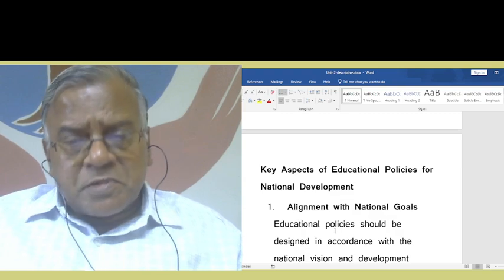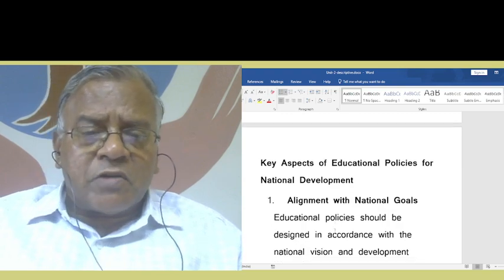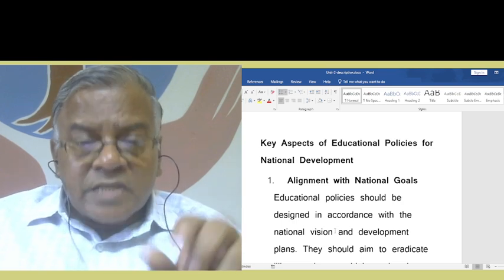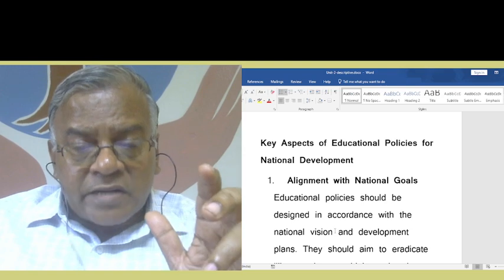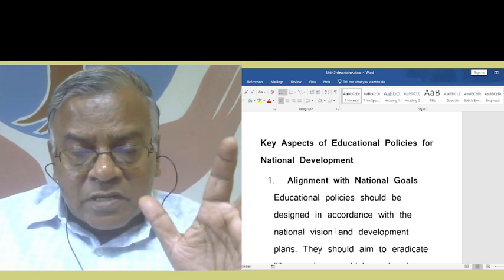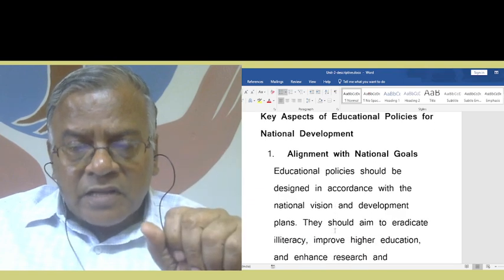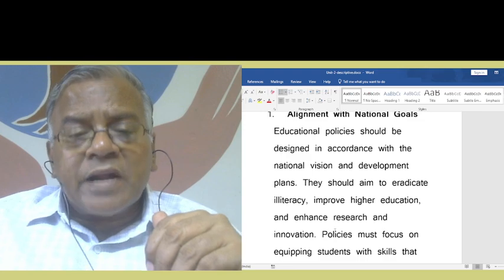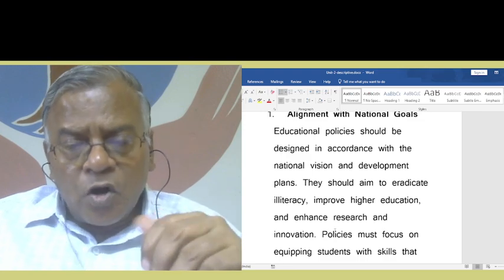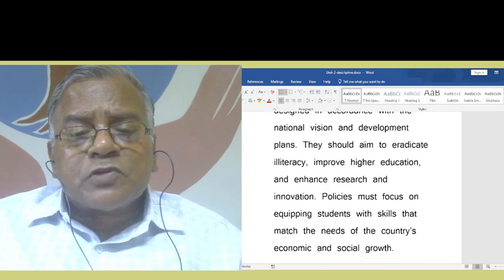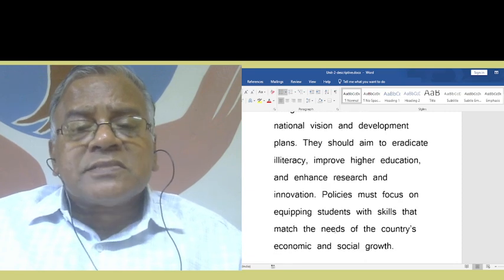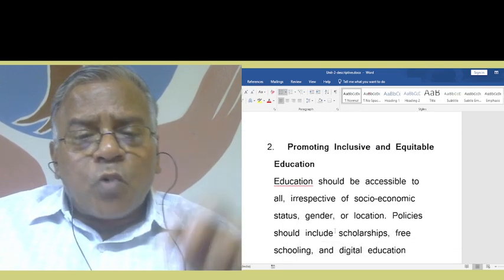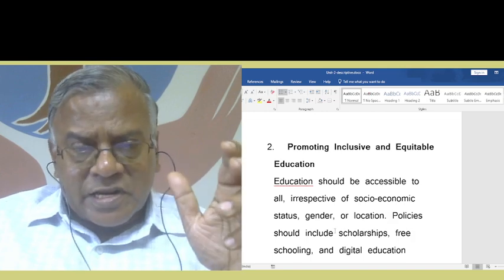What are the key aspects of educational policies for national development? Alignment with the national goals. The educational policies should be designed in accordance with the national vision and development plans. They should aim to eradicate illiteracy, improve higher education, and enhance research and innovation. Policies must focus on equipping students with skills that match the needs of the country's economic and social growth. Then, promoting inclusive and equitable education.